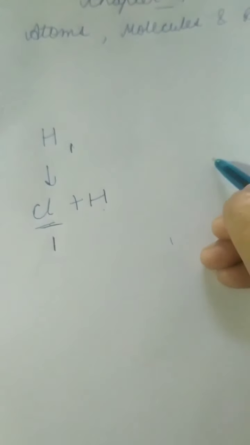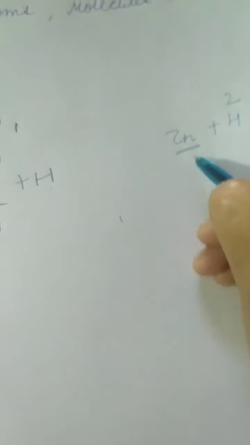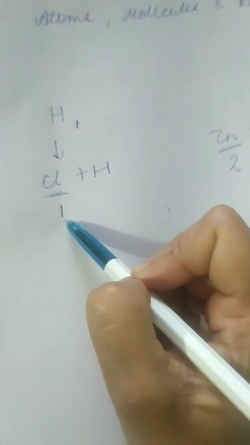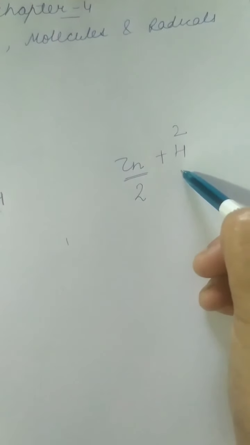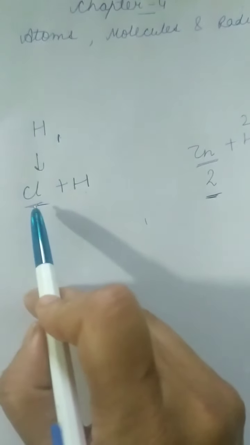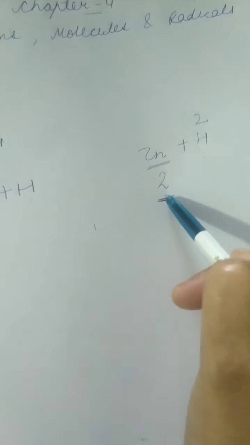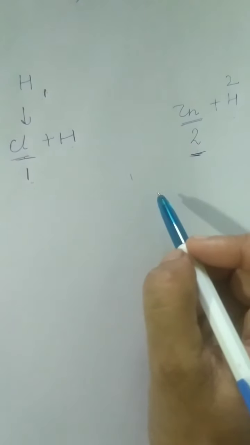On the other hand, if an atom of zinc displaces 2 atoms of hydrogen, then the valency of zinc becomes 2. It means that if an element displaces 1 atom of hydrogen, its valency is 1, and if it displaces 2 atoms of hydrogen, its valency becomes 2. So now you got it. Valency is further divided into monovalent, divalent, trivalent, and so on.